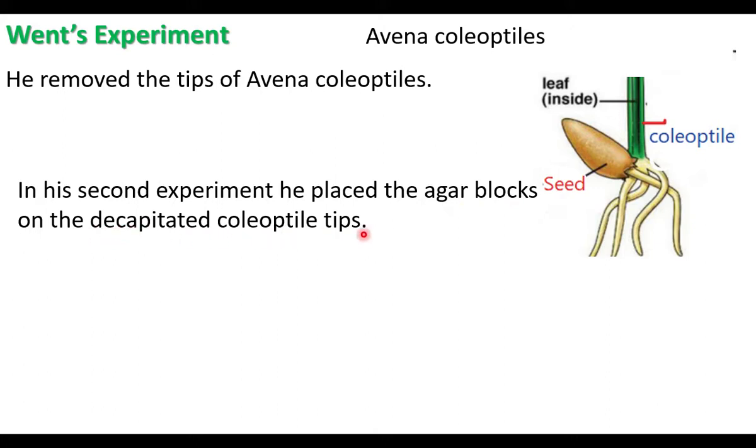Decapitated means the cut tips. Decapitation, removal of the tips. Agar is a gel-like substance. A small piece of agar was kept on the tip. Now also there was no growth.